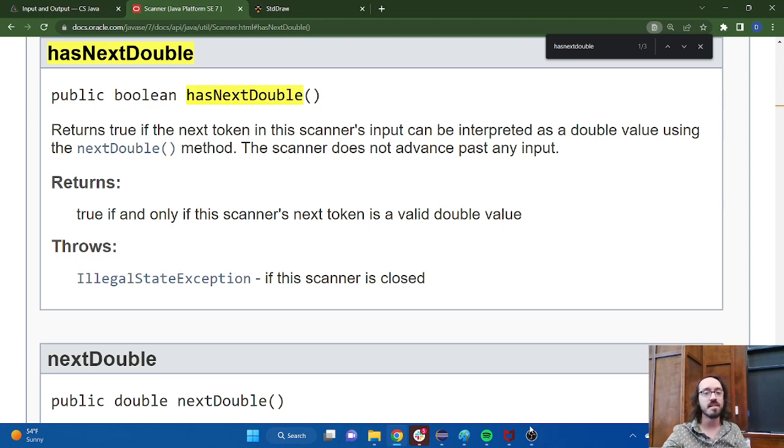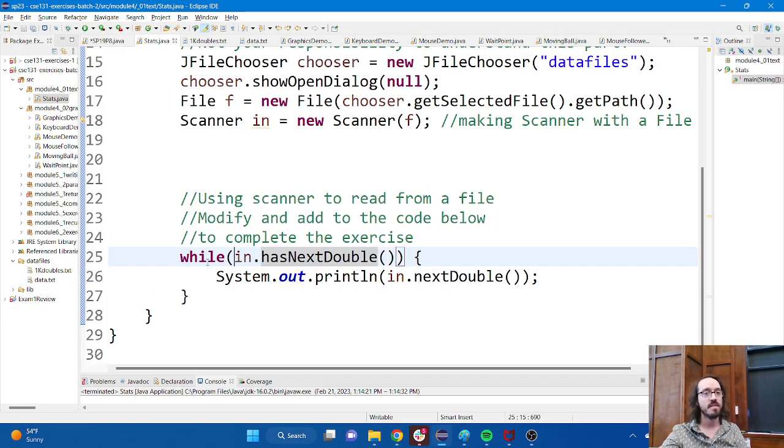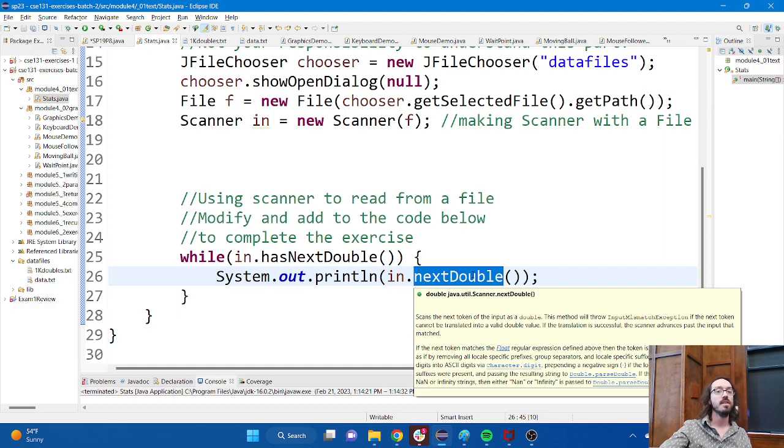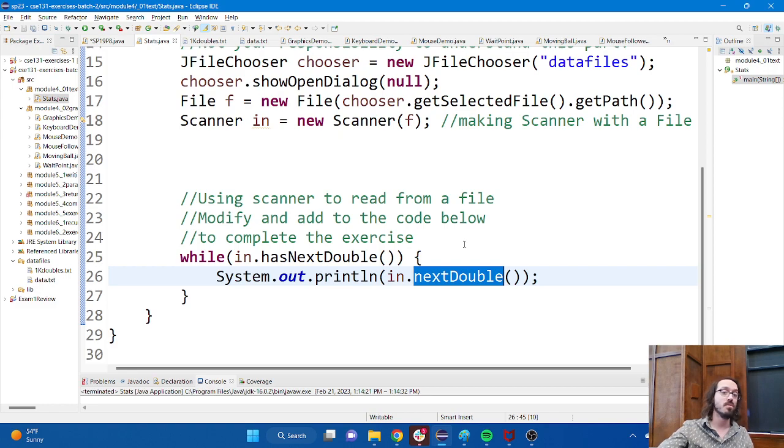So think about what that means in the context of this code. This says, while there are more decimal values to be read into my program. That's the way I interpret this while loop. While there are more numbers for me to read. This line of code here is going to then perform the actual act of reading in that value. We've seen this before. The difference now is that I'm performing it on the file that was selected as opposed to the information that's being typed on the keyboard.